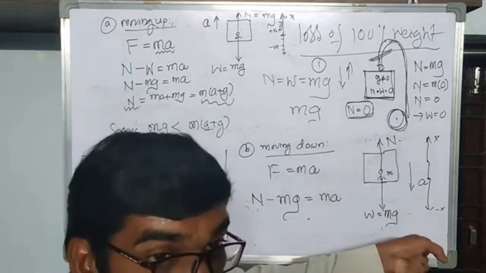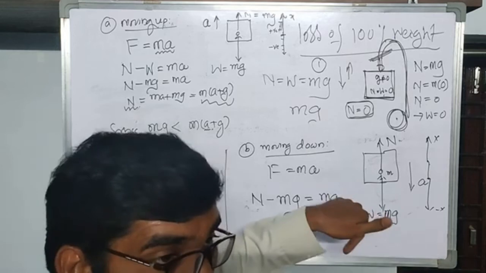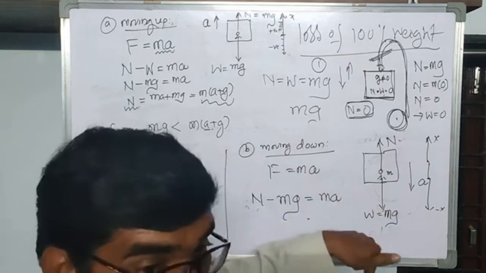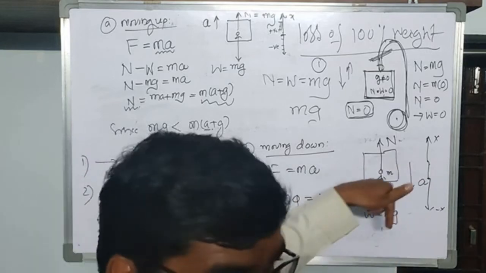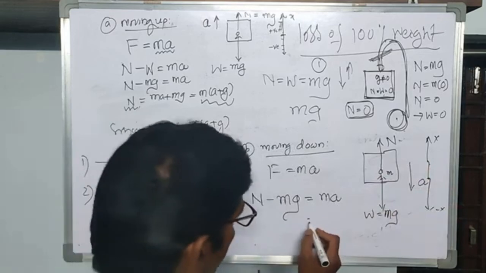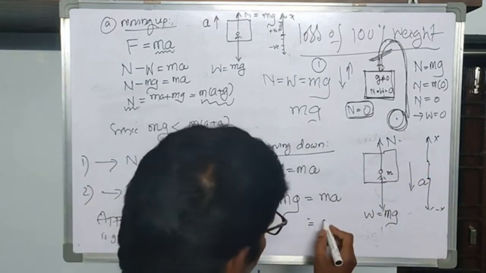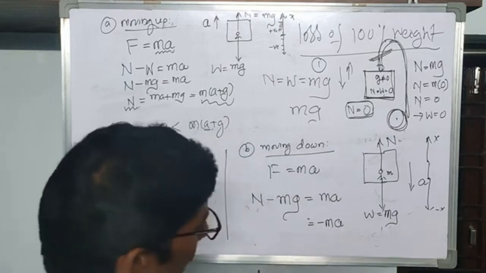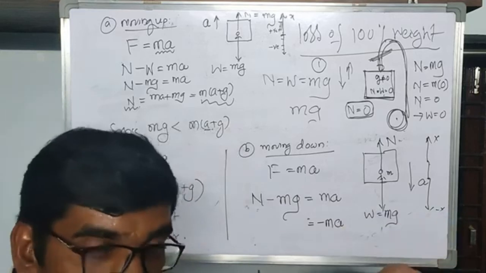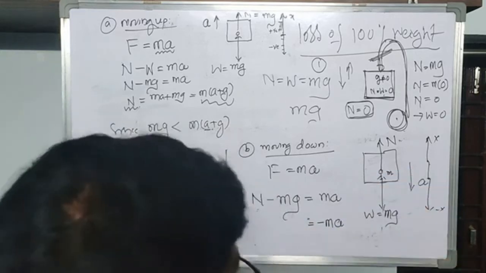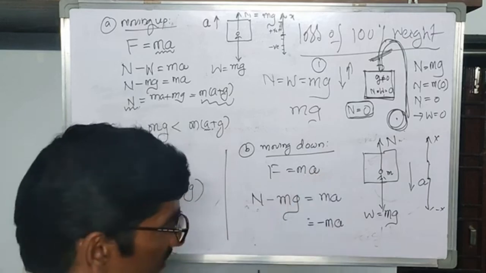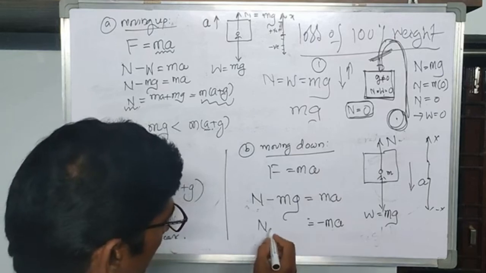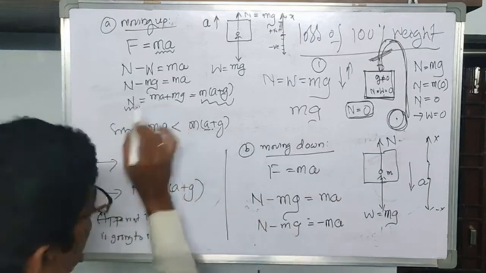Since acceleration is pointing downwards, all the downward pointing arrows are taken as negative according to our convention. Since we are taking all the downward arrows as negative, here what we have to do is put a minus sign here. Okay, why? Because this force is acting downwards, in the direction of the negative x-axis. So what correction do we have to make here? For this F is equal to ma, we have to write F is equal to minus ma, and there is no change on this side of the equation.